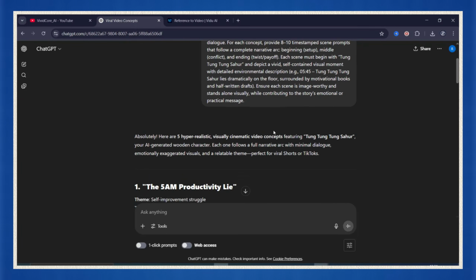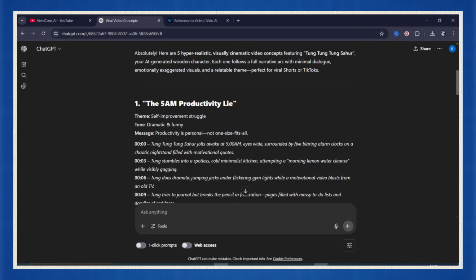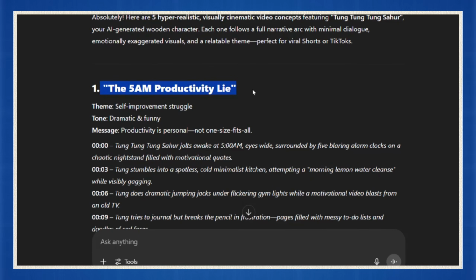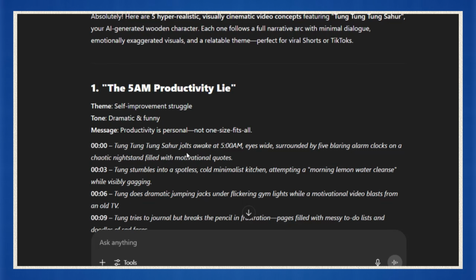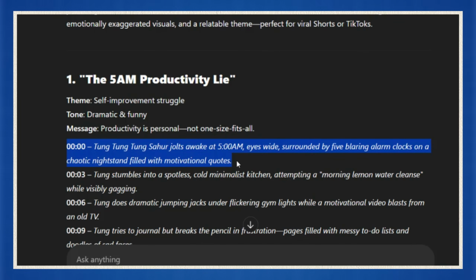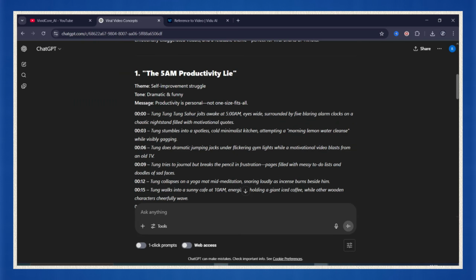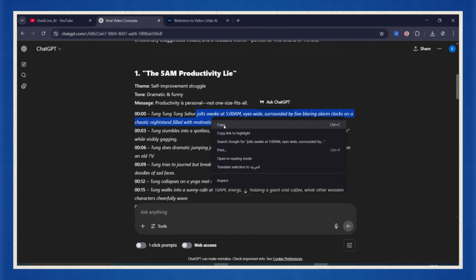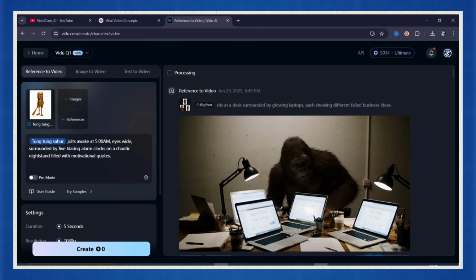I'm going back to ChatGPT and grabbing one of the ideas it gave me. Let's say it's called the 5 a.m. productivity lie. Don't get me wrong, waking up early can be powerful if it works for you. So here's what we do next. I take the first scene prompt from that story, just the actual description, not the title or the character name, and I paste it straight into Vidu's prompt box.